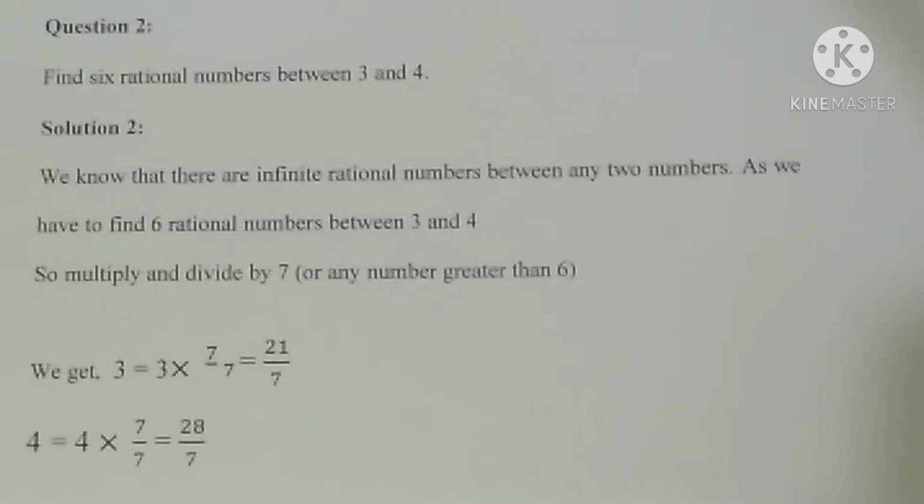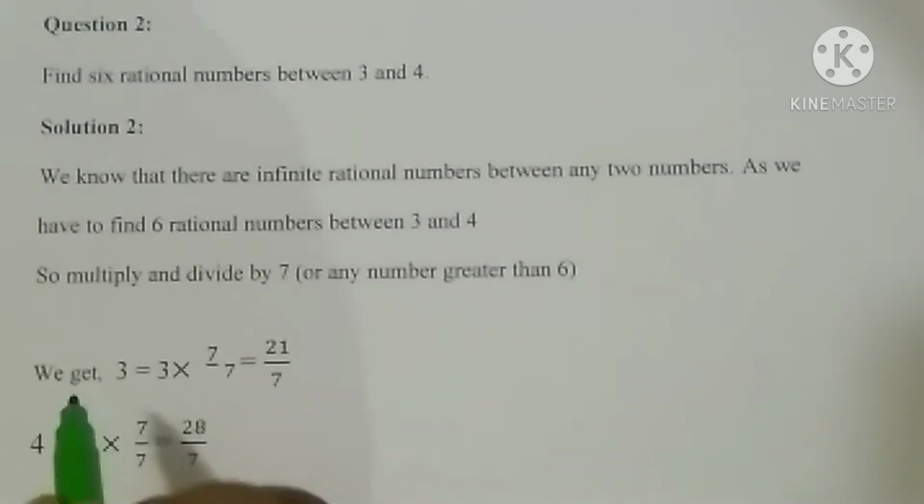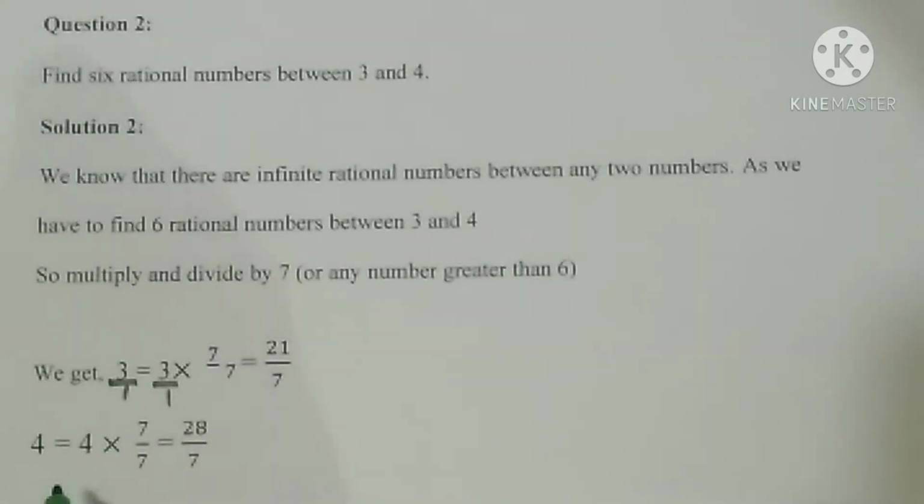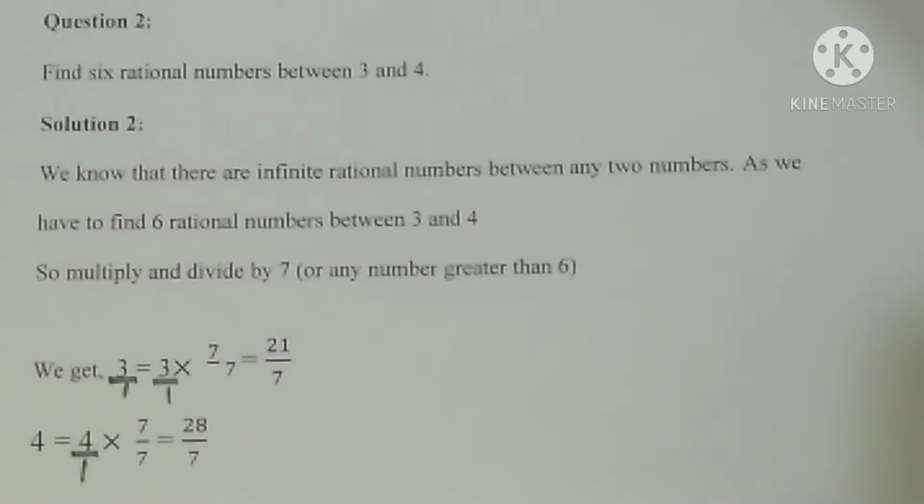So what we must do here, already we know the concept that infinite rational numbers lie between any 2 rational numbers, and we have to find 6 rational numbers only, that also between 3 and 4. So we are going to multiply and divide with 7 here. That is the equivalent fraction rule we are applying. 3 means it is 3 by 1. So 3 by 1 into 7 by 7 is equal to 21 by 7. Similarly, 4 can be written as 4 by 1 into 7 by 7, which is equal to 28 by 7.